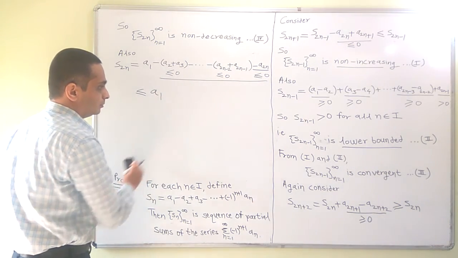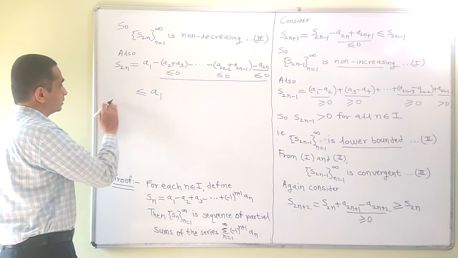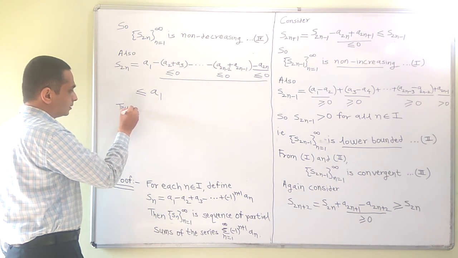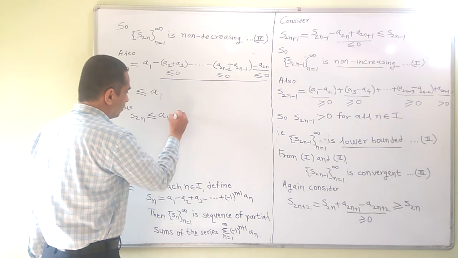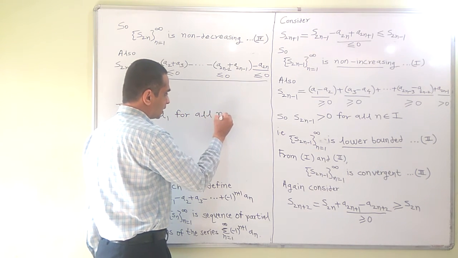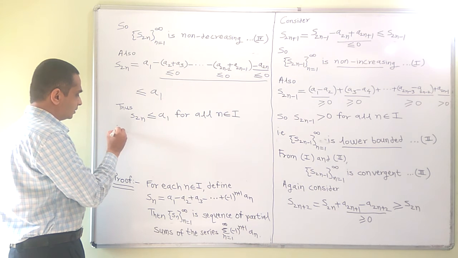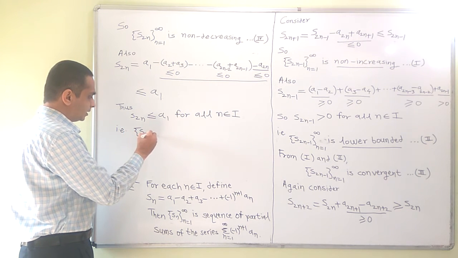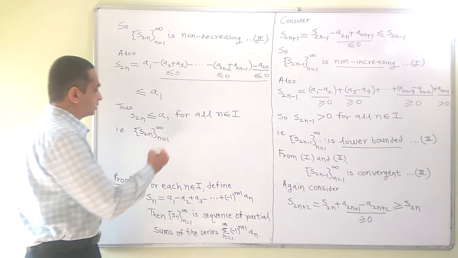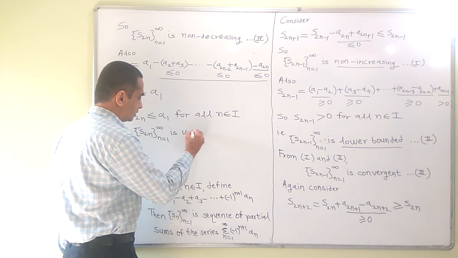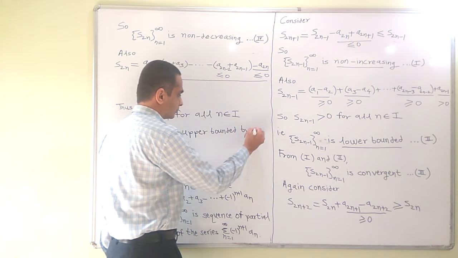So s2n, thus we prove that s2n is less equal to a1 for all n belongs to I. Hence, that is, I could write it as s2n is upper bounded by a1, is upper bounded.